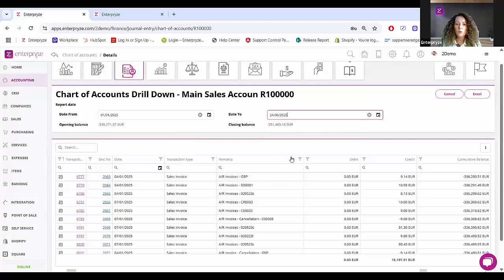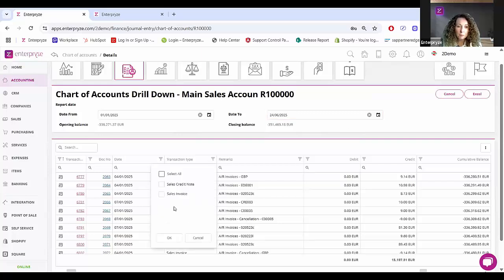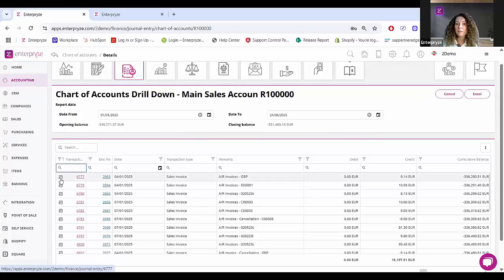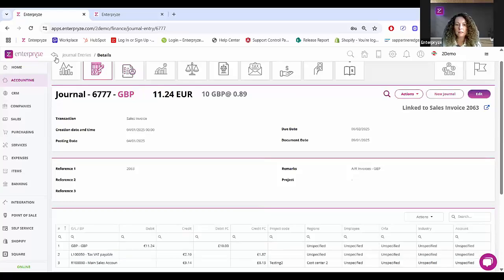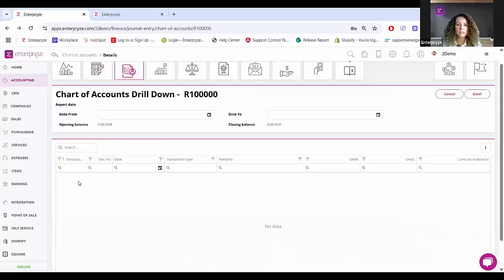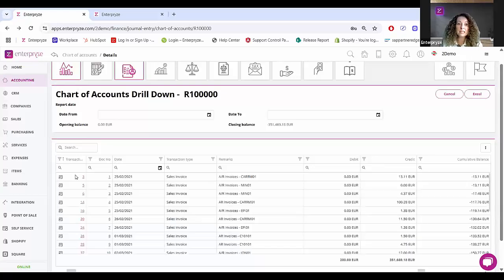As you can see here, we can filter down, for example, if we only want to look at a specific transaction type, other than sales invoices, just the credit notes, you can drill down further, or for a specific journal number. And of course, even from the grid itself, we've got the full journal preview. We can get to it from here as well. And of course, we go back to the drill down screen. As you can see there, the back button is taking me back to the drill down screen each time. So you're not losing that on screen.